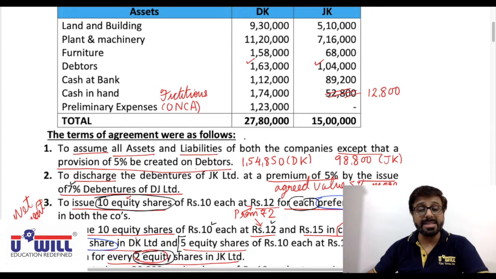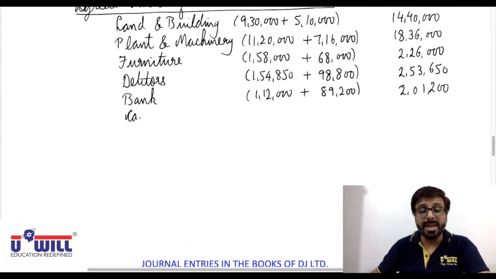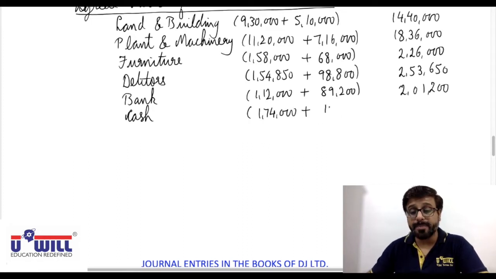So 1,86,800. Cash in hand means simply cash.